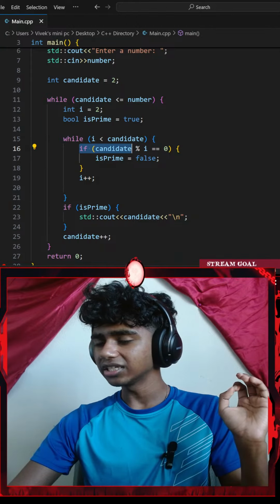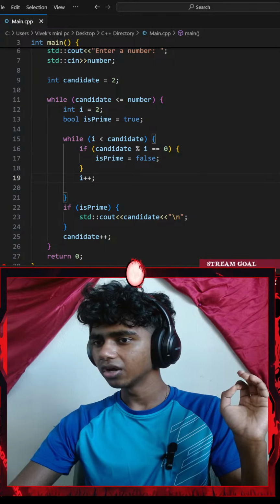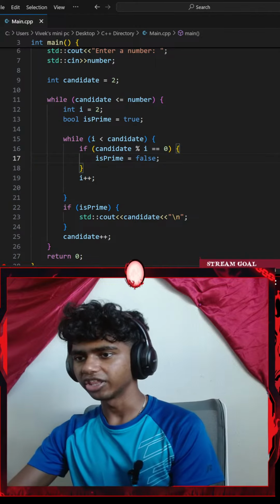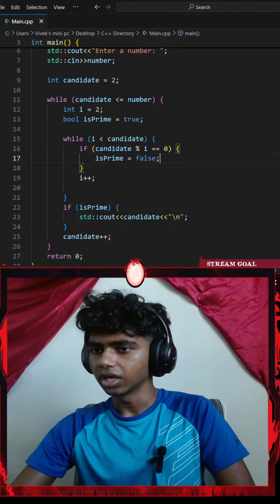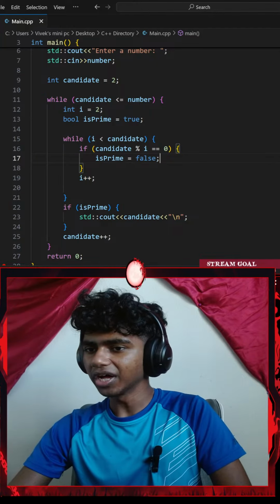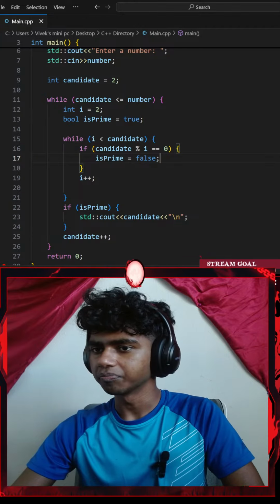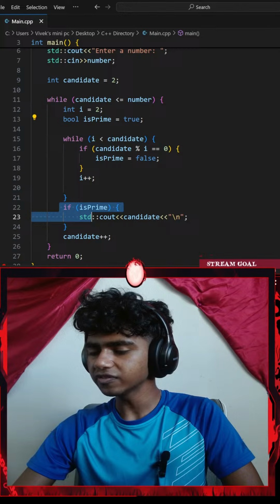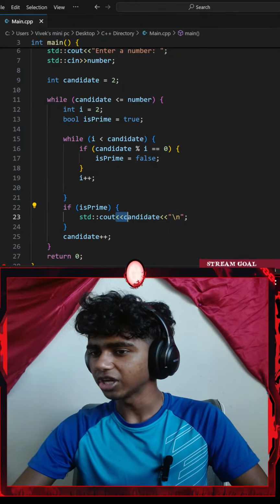Okay, if my candidate modulus I equals 0. I know modulus is the remainder, so once I divide them, if that is equal to 0, is prime is false. Then I go with I plus plus, and outside my inner while loop, I create an if statement that checks if the number is prime. If it is prime, I print my candidate.